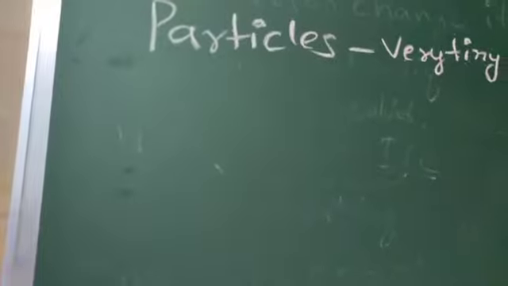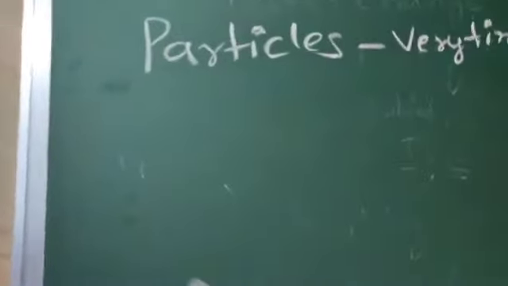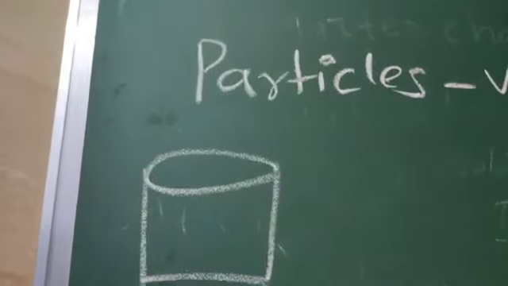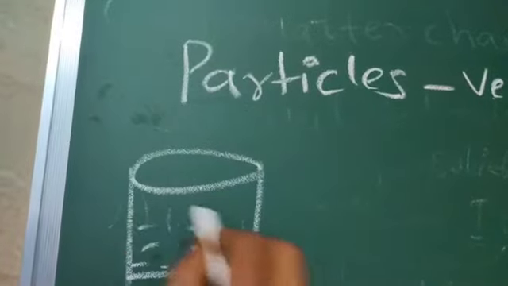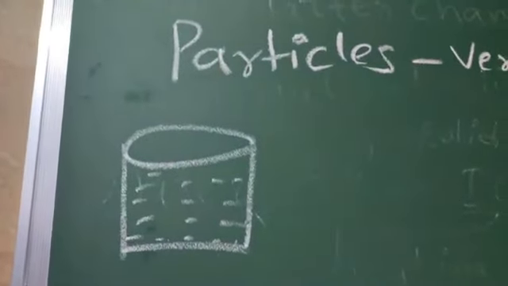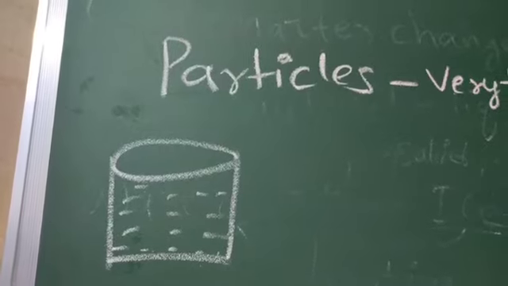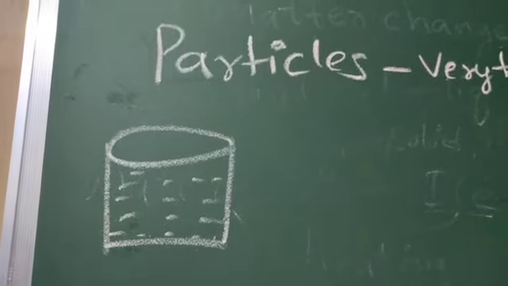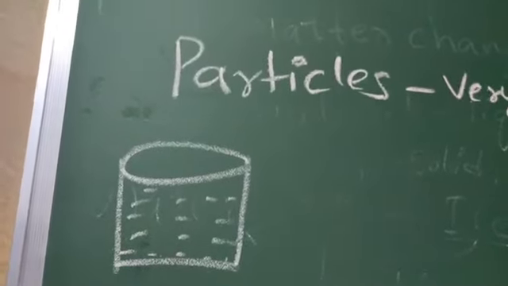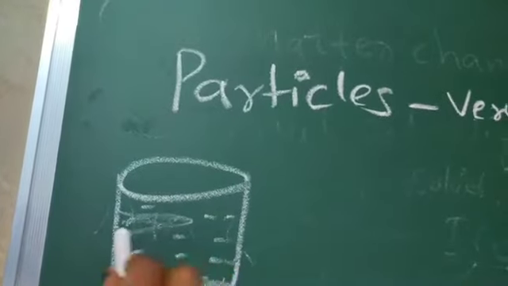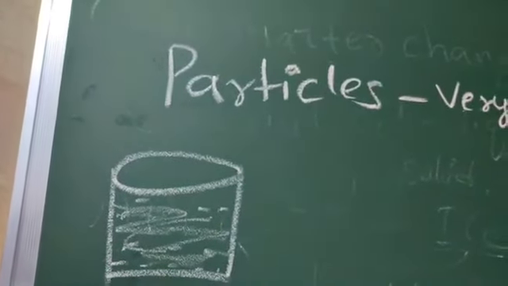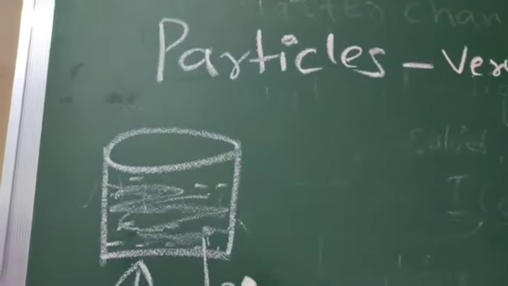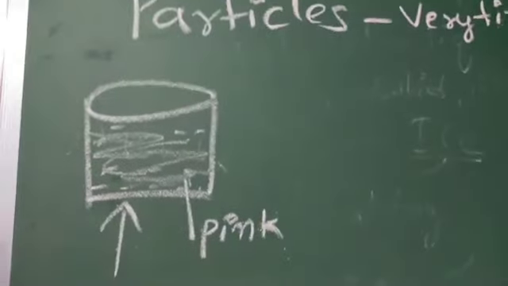So, what activity? First of all, we have to take a beaker. This is a beaker. In this beaker, we take some water. After that, we add some ink, or we can take potassium permanganate. We can take the potassium permanganate also. Then it will change its color. If we add potassium permanganate into water, what will it become? It will become pink in color.